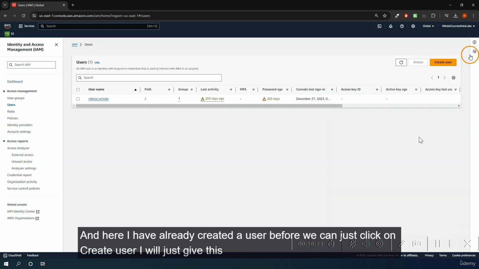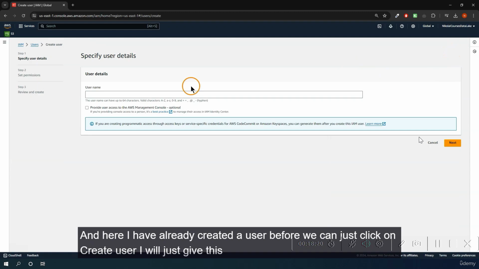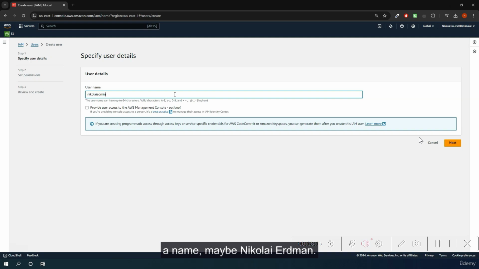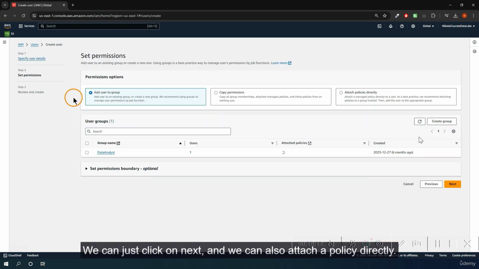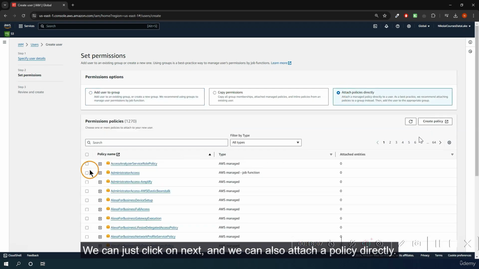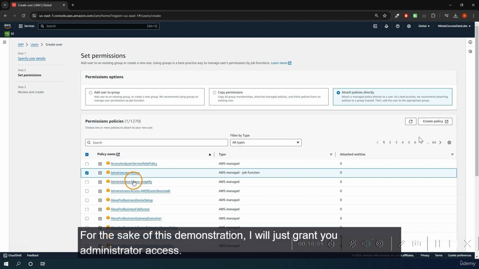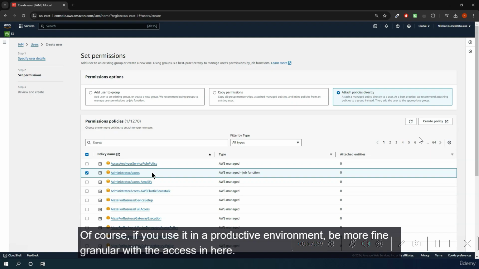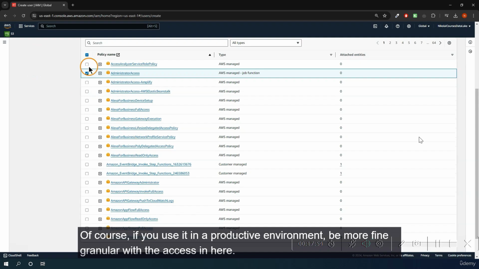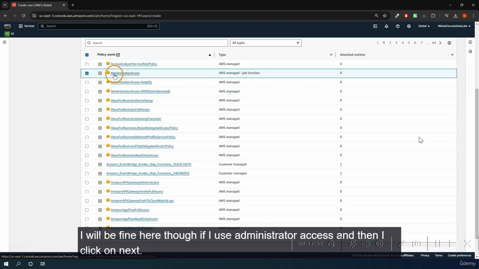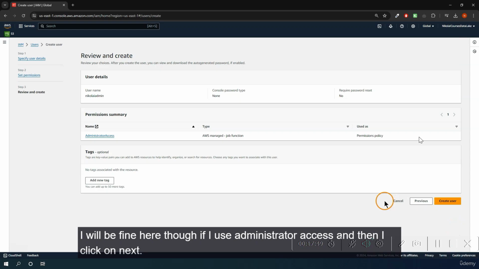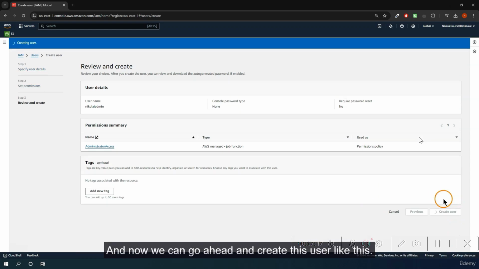And here I have already created a user before. We can just click on create user. I will just give this a name, maybe Nikolai admin, something like this. We can just click on next, and we can also attach a policy directly. For the sake of this demonstration, I will just grant here administrator access. This makes it just easy. Of course, if you use it in a productive environment, be more fine granular with the access in here. I will be fine here though if I use administrator access, and then I click on next. And now we can go ahead and create this user like this.